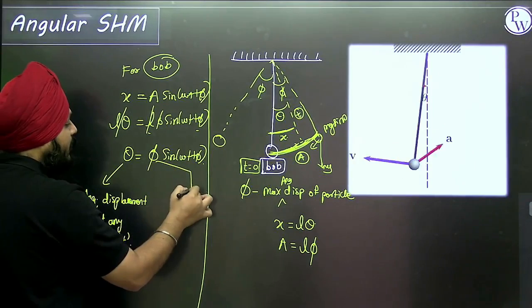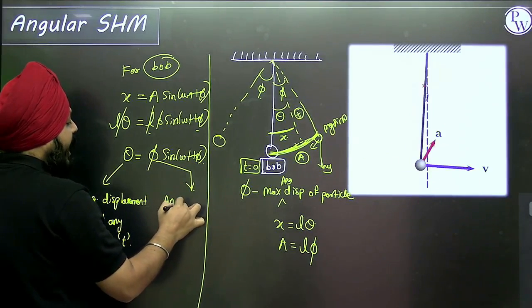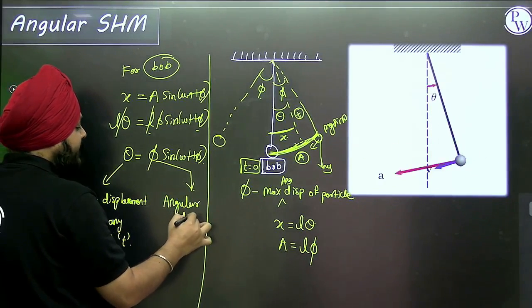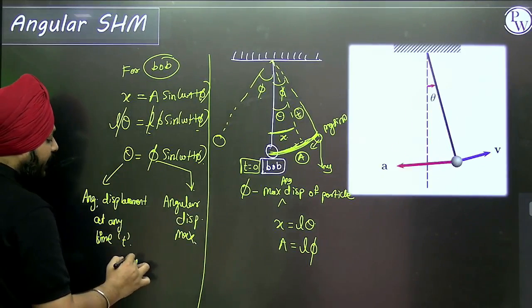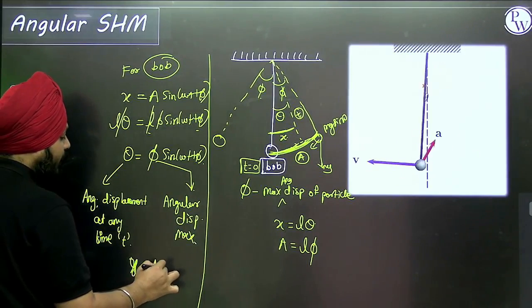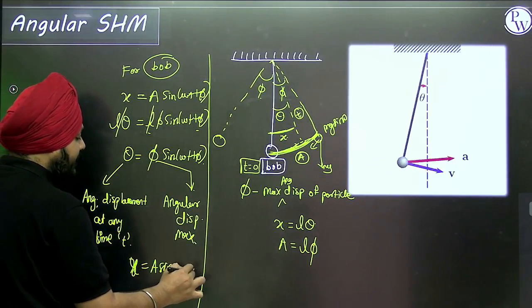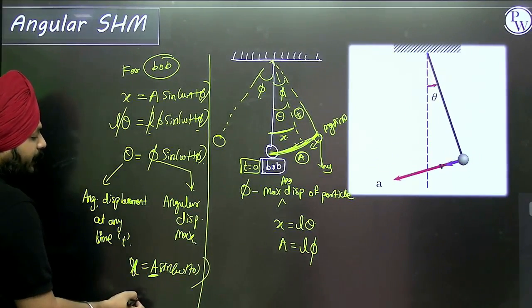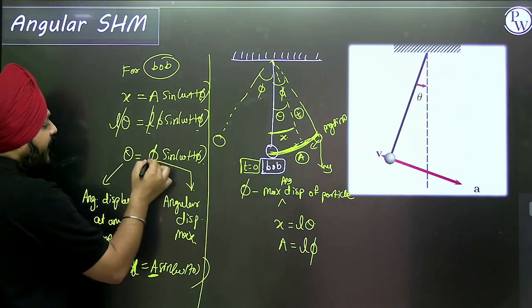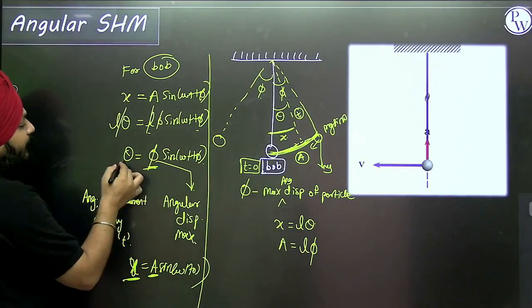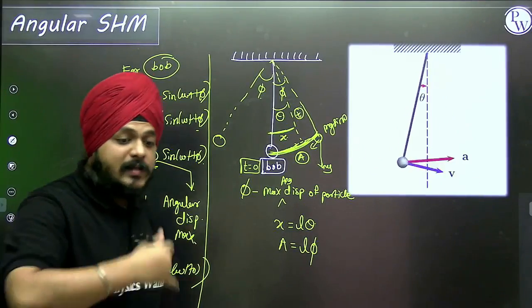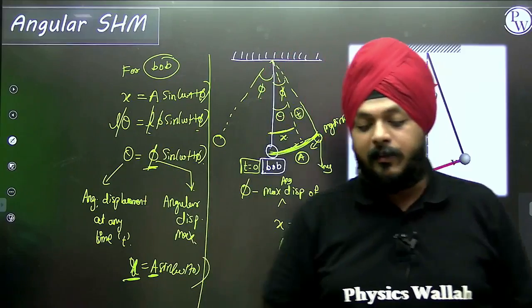Phi is the angular displacement that is maximum. In case of SHM, we had x or y equal to A sine of omega t plus phi. Here A was the maximum displacement, and here phi is the maximum angular displacement. Here x was the position at any time t, and here theta is the angular displacement at any time t. This is the actual difference between SHM and angular SHM.